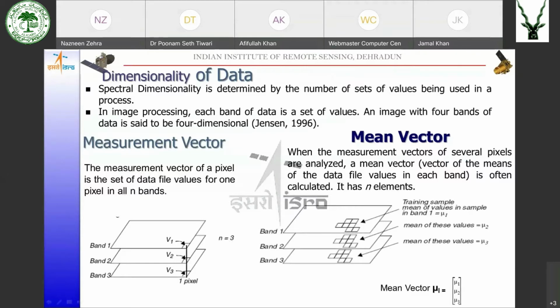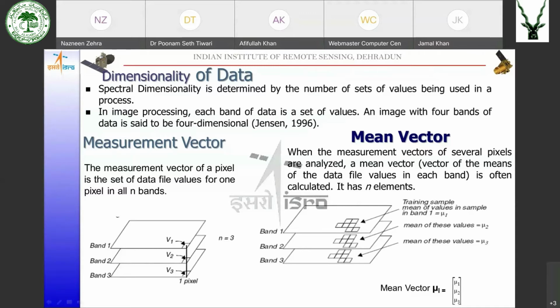So in image processing, each band of data is one set of values. So an image with 4 bands is said to be a 4-dimensional image. So if we are saying it is 6-dimensional data, that means there are 6 bands in the data set that we are going to use.